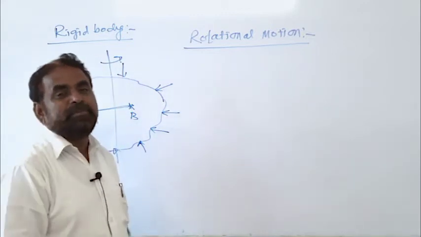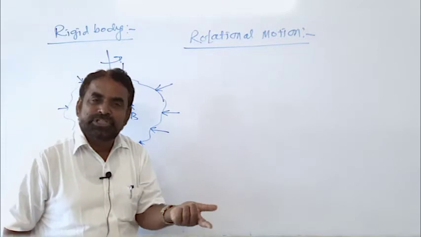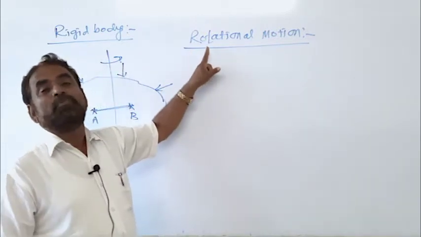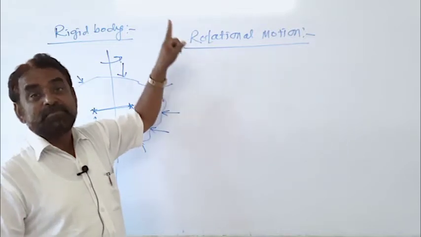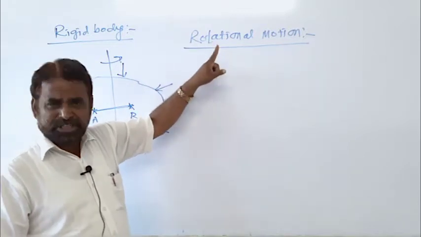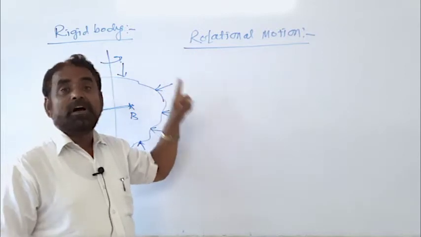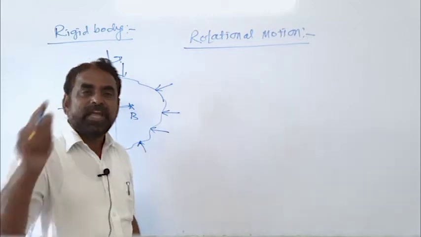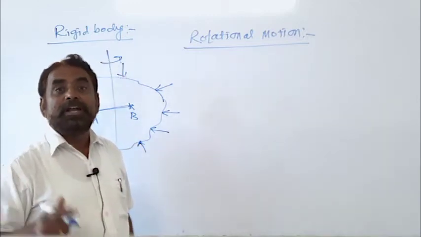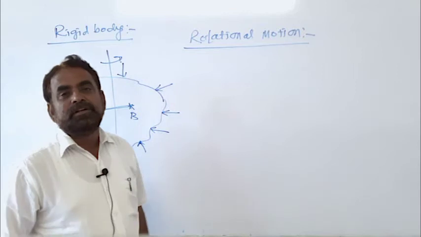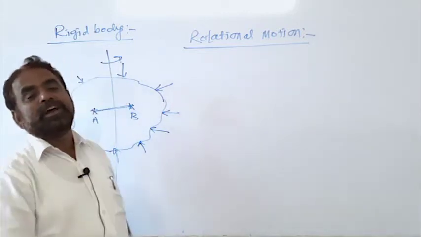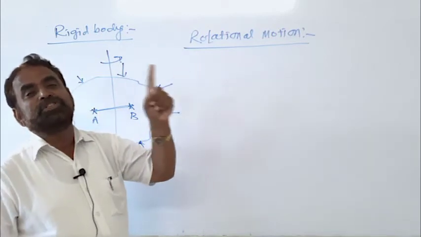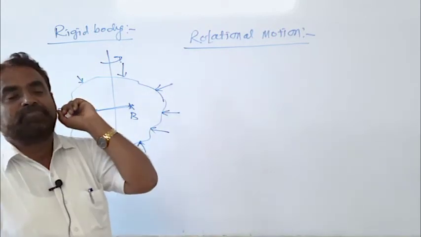In rotational dynamics, meaning rotational motion, what we have to learn is some properties and characteristics of rotational motion, and also we calculate linear velocity, angular velocity, and one more term in rotational motion is the moment of inertia.